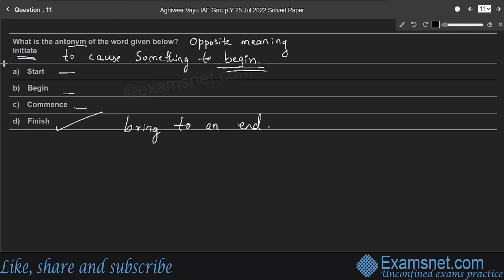What is start? Start is nothing but to begin doing something. Begin and start are synonyms. And commence means to begin something, especially a shop or business. So the first three are nearly synonyms of the given word; they give a similar meaning. Therefore, option D is the opposite meaning of initiate.